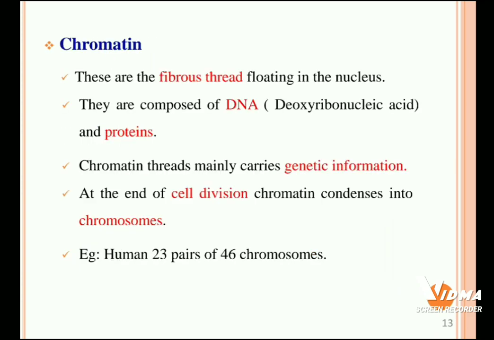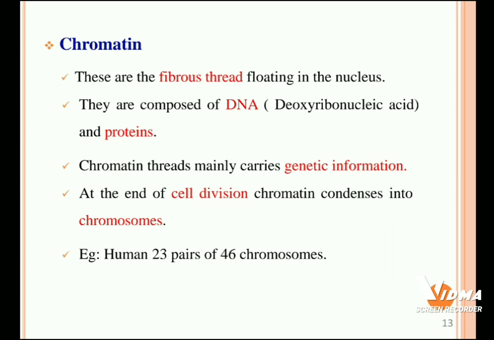Next one is chromatin. These are the fibrous threads floating in the nucleus, composed of DNA and proteins. DNA is deoxyribonucleic acid. The chromatin threads mainly carry the most important thing, that is genetical information. At the end of the cell division, the chromatin condenses into chromosomes.